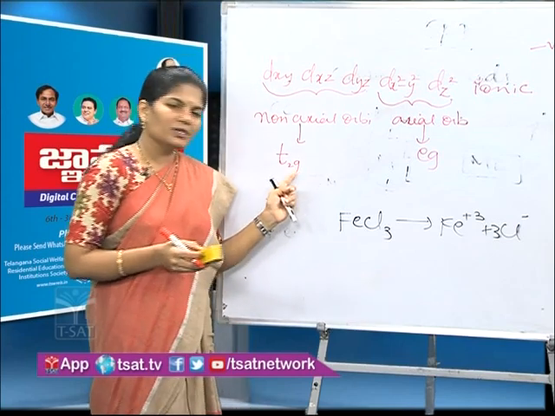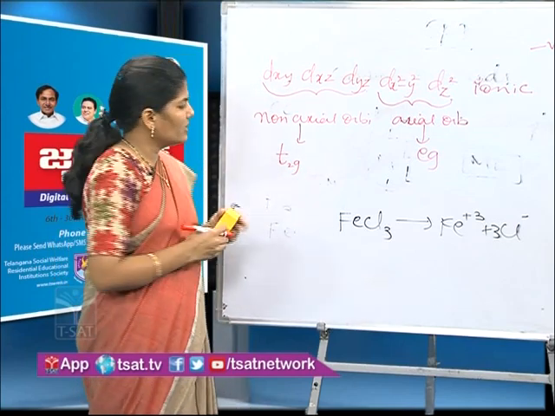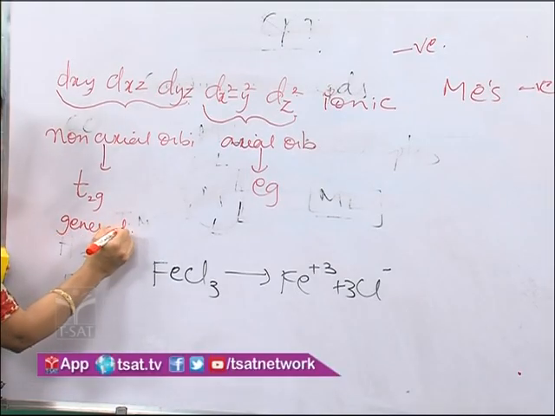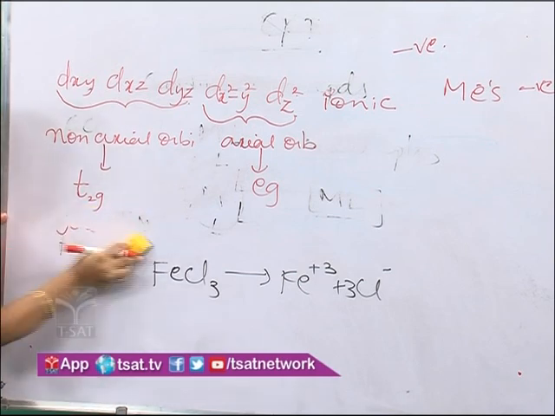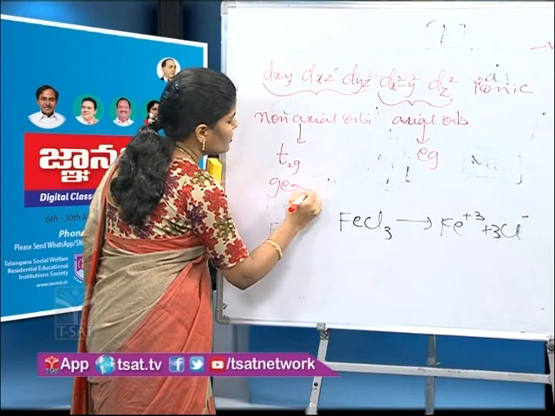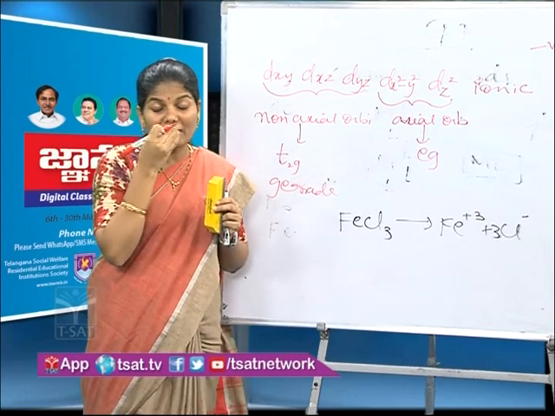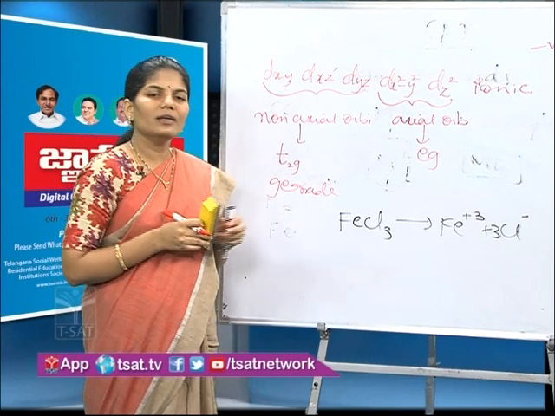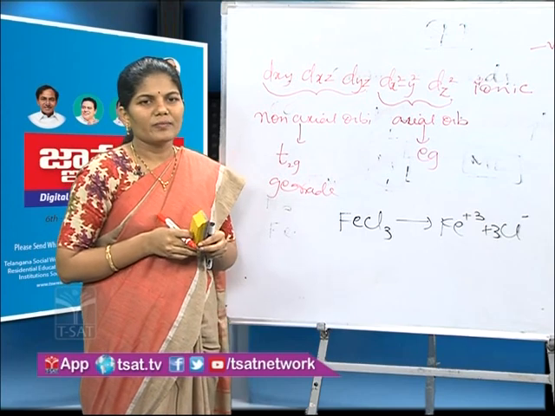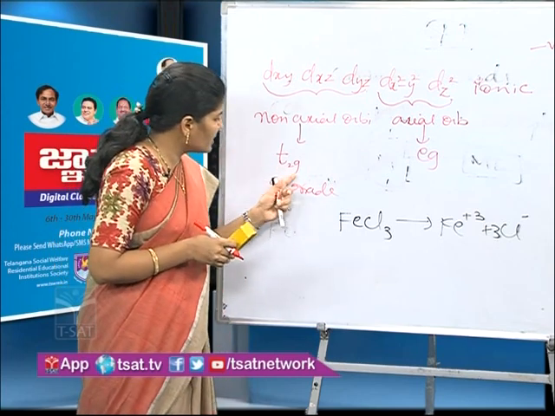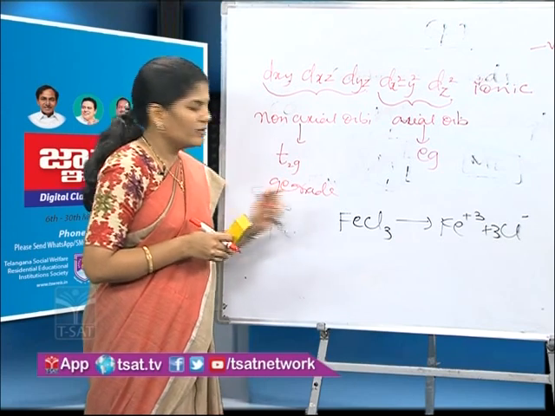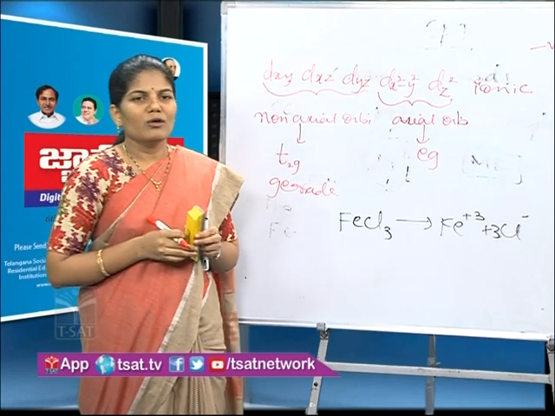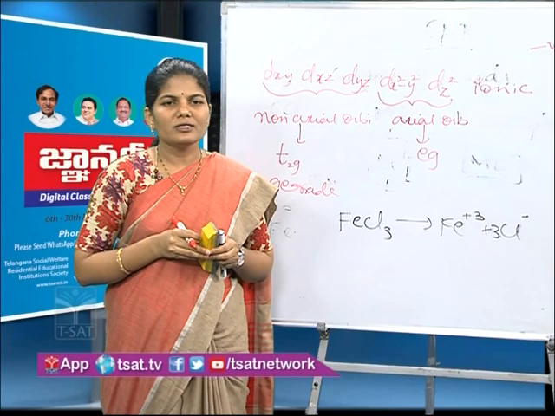Okay. And here the subscript g is used. It is a German word, gerade. It is applied to molecules when molecules have an inversion center. Octahedral geometry contains an inversion center, therefore these are represented as gerade. Okay. Next, we'll see the splitting pattern of d orbitals in octahedral geometry.